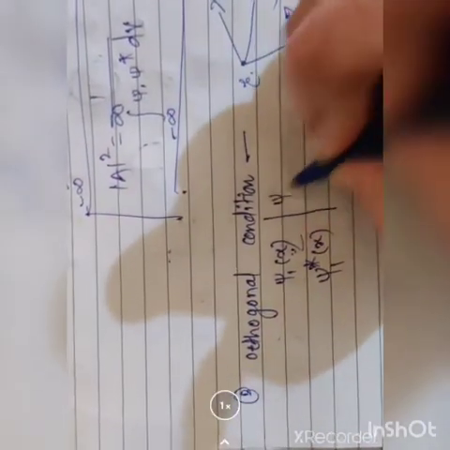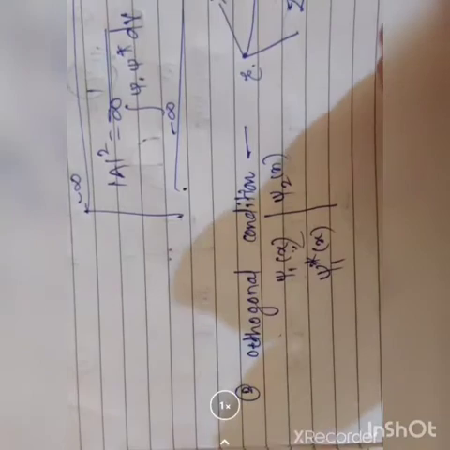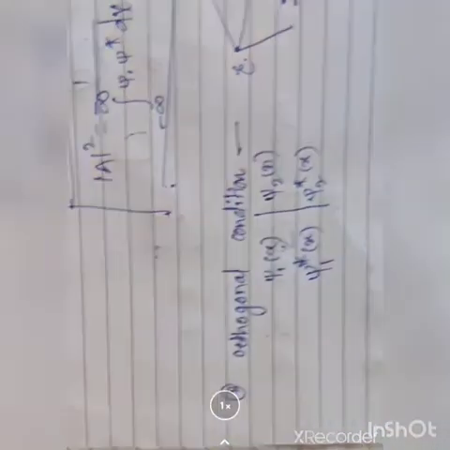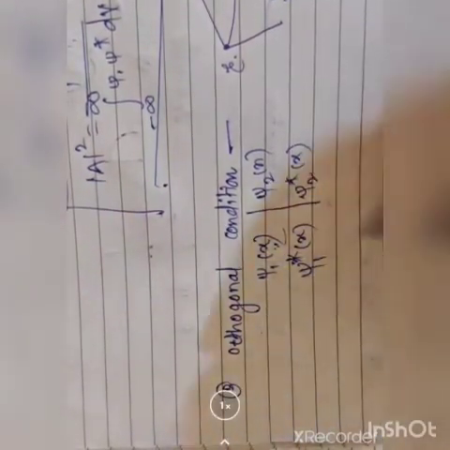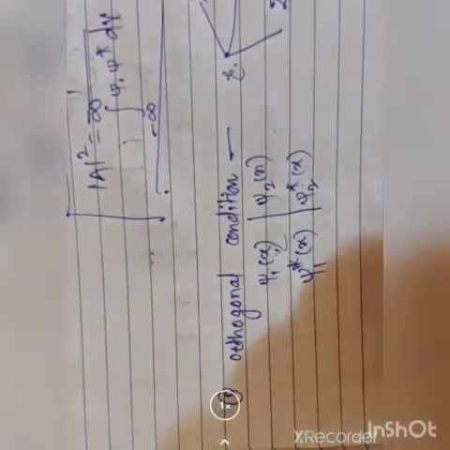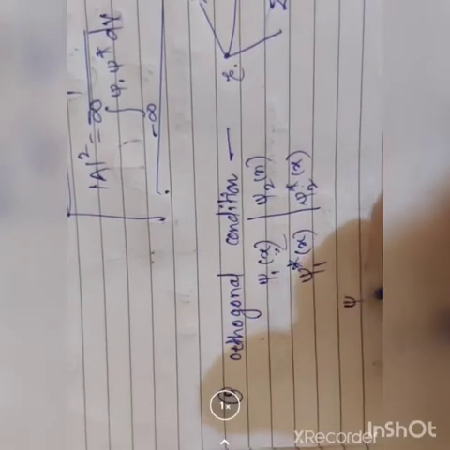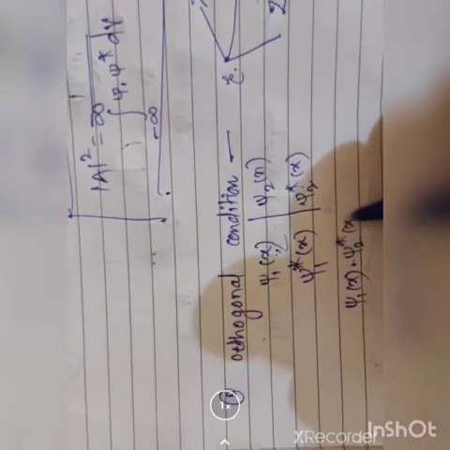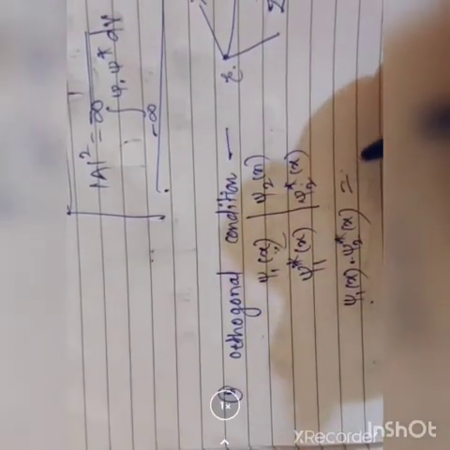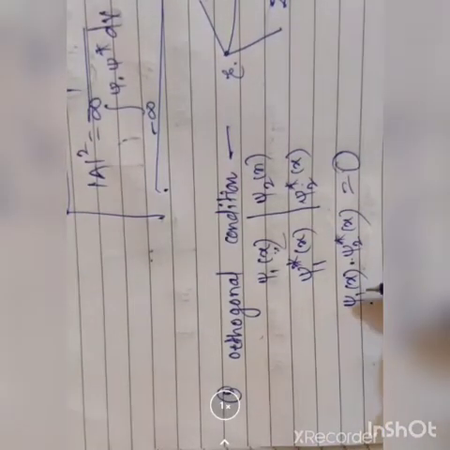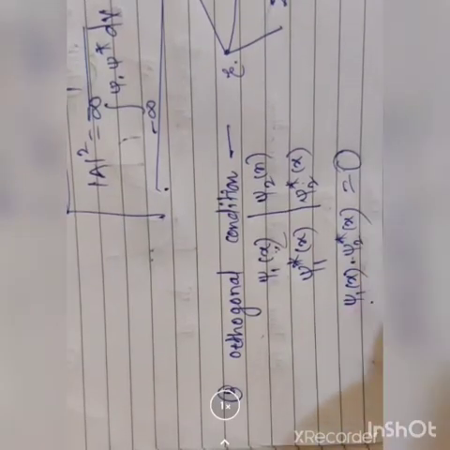Then let us come to the second wave. Assume the second wave is psi2 of x and its complex is psi2 star of x. Now remember that in the orthogonal condition we have to make the product of one wave with the complex of the other wave vanish. We take the product of one wave psi1 of x and the other wave's complex psi2 star of x. What is meant by vanish? The answer comes to be 0: psi1 x dot psi2 star of x.